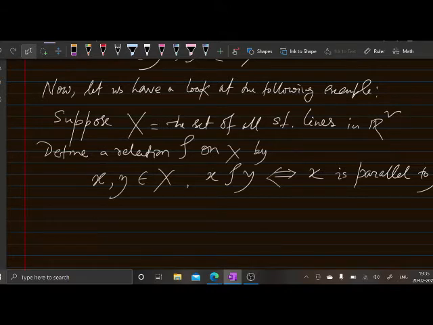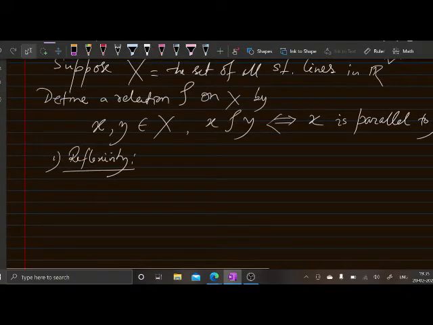Okay, so this is a binary relation on X. So let us check whether this rho is reflexive, is it symmetric, is it antisymmetric, and is it transitive. So the first question is, is it reflexive? Reflexivity, does it hold? Yes, it is true, because every straight line is parallel to itself. If you take any straight line, then this is parallel to itself.